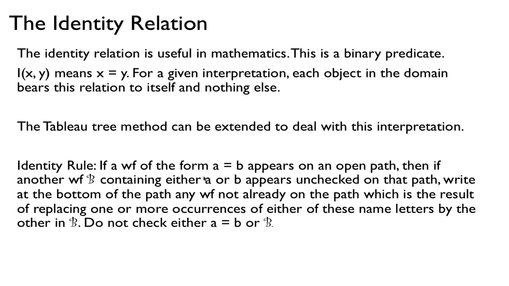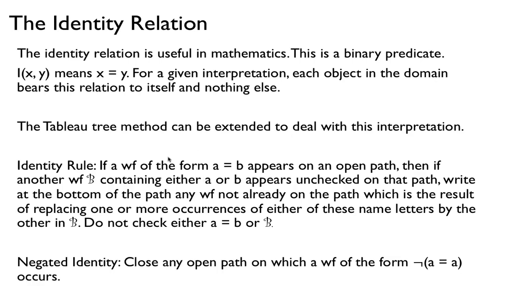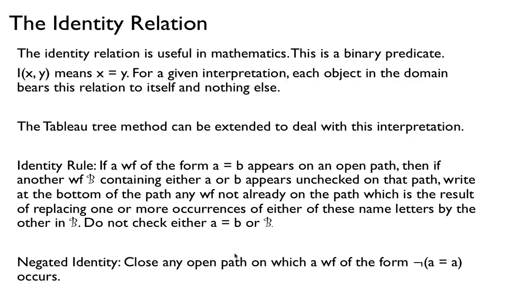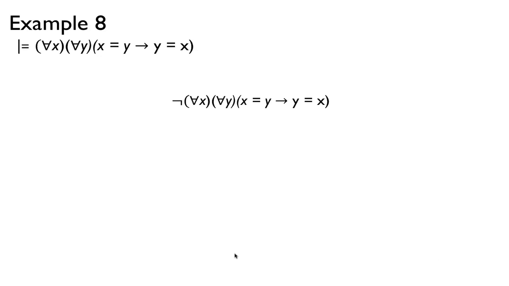And we don't check off any of this. And then there's also the negated identity rule that says that if you have an open path that has this well-formed formula, not A is equal to A, then that's a contradiction because A is equal to A. And so if you have a not, then we can close that path. So we have two new rules here for this predicate relation identity.